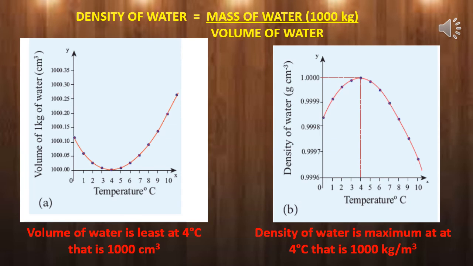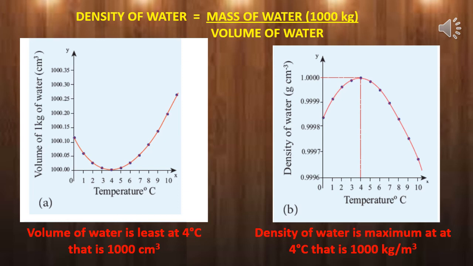Here two graphs are drawn. From these two graphs, we can get certain inferences. The first graph is drawn between temperature and volume of water. In the first graph, the inference is the volume of water is least at 4 degrees Celsius, that is 1000 centimeter cube. In the second graph, the graph is drawn between temperature and density.